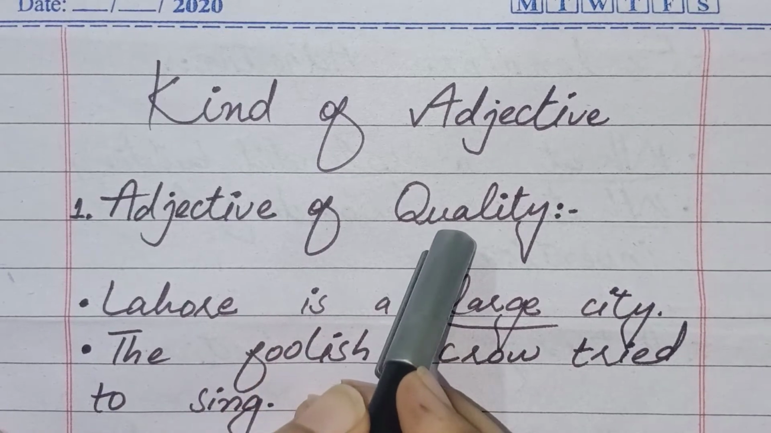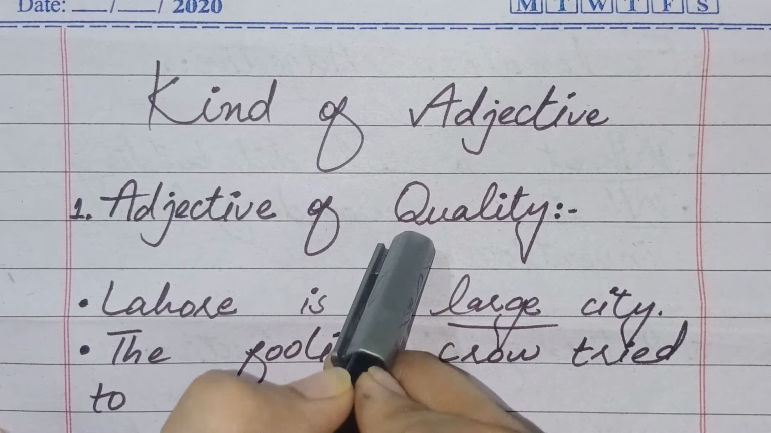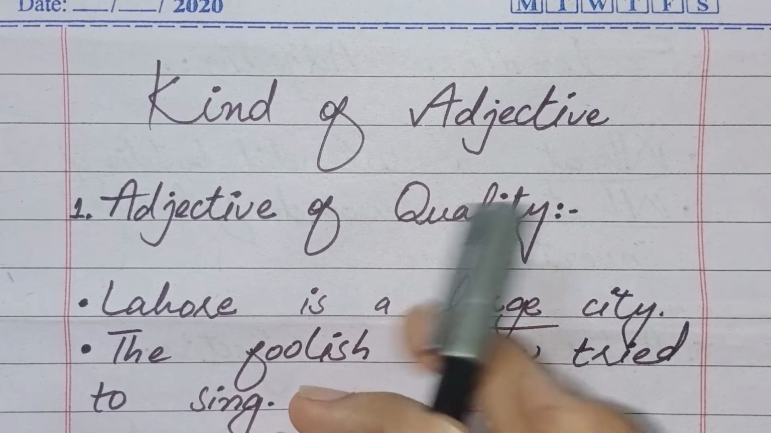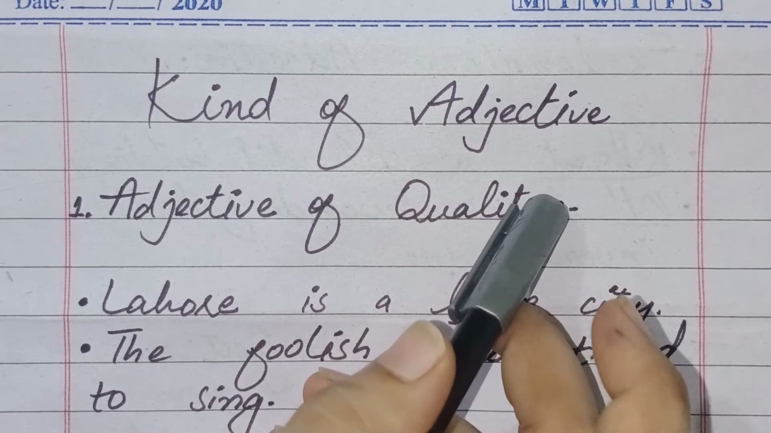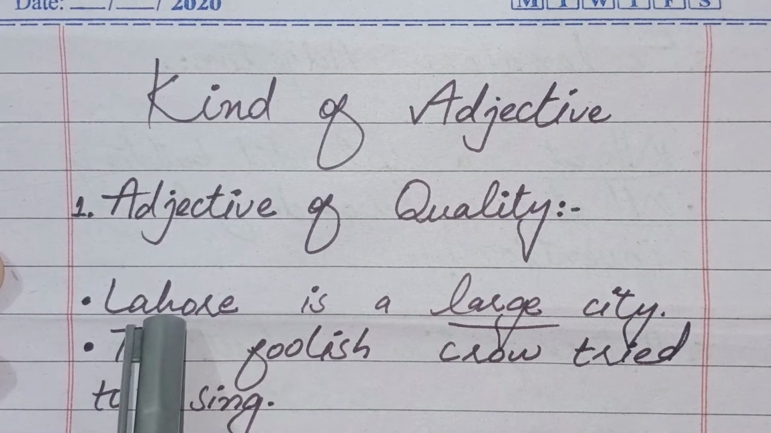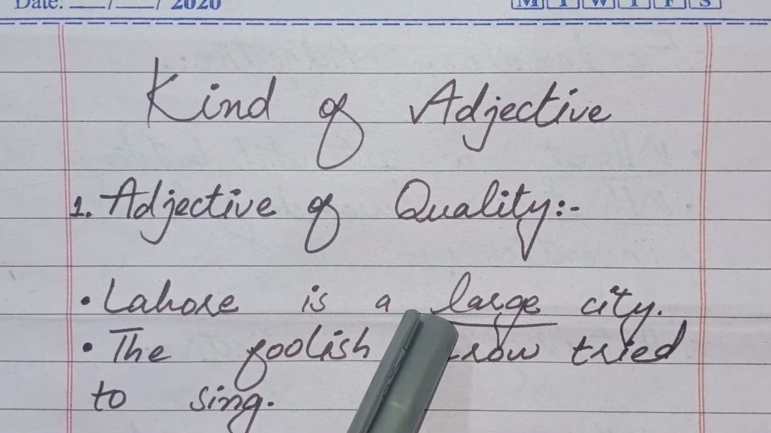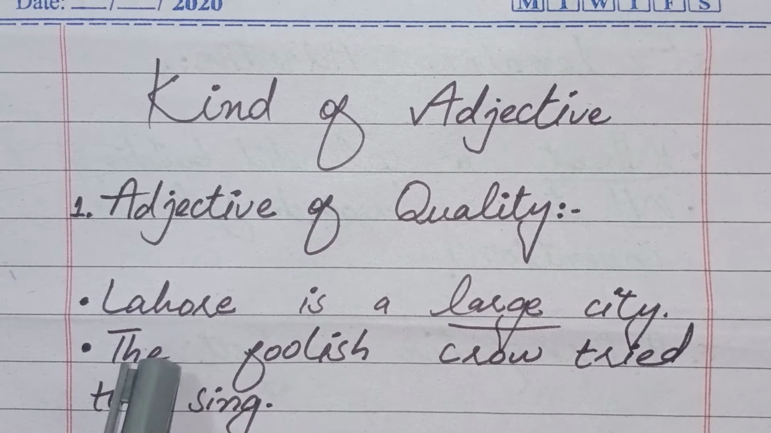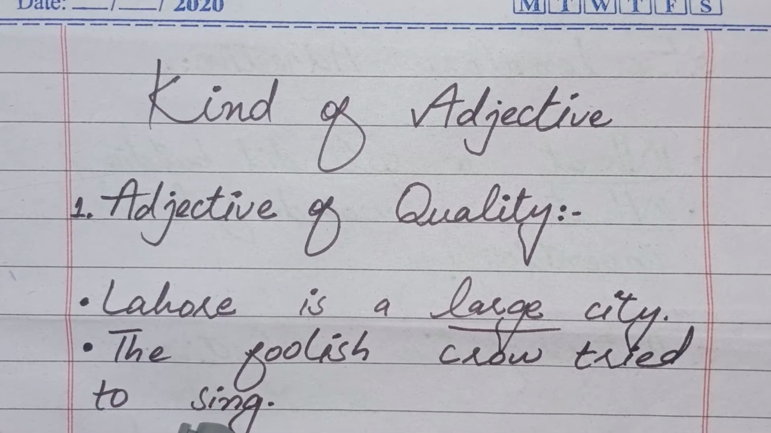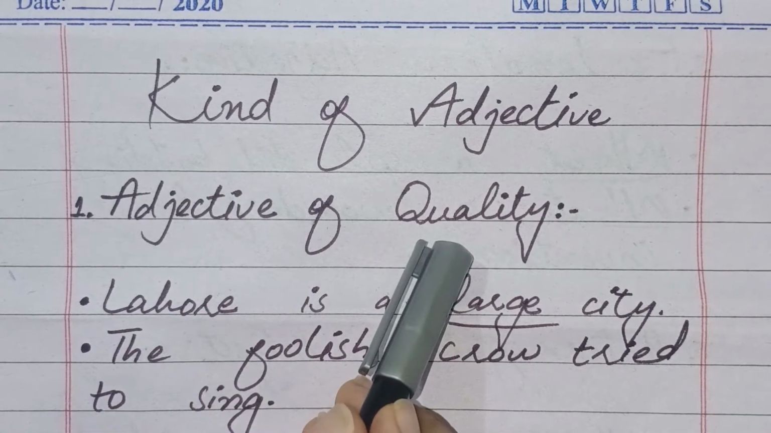So move to the very first kind of adjective, and that is adjective of quality. Students, adjective of quality shows the kind or quality of a person, place or thing. Here I have written a couple of examples. The first example is, Lahore is a large city. In this sentence the word large is an adjective of quality. The second sentence is, the foolish crow tried to sing. In this sentence the word foolish is an adjective of quality.